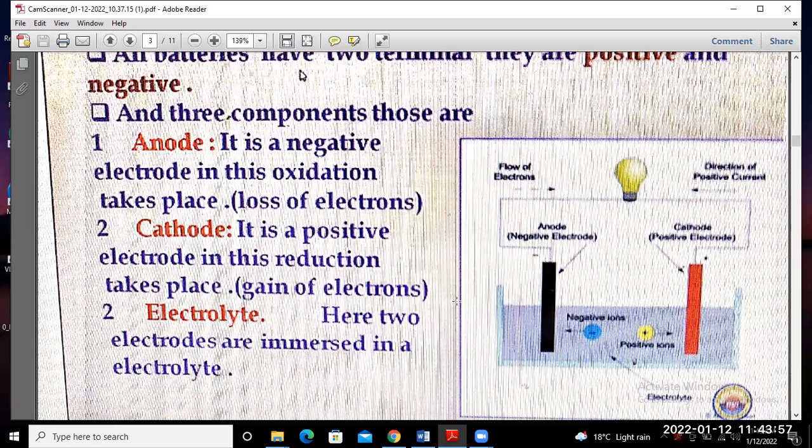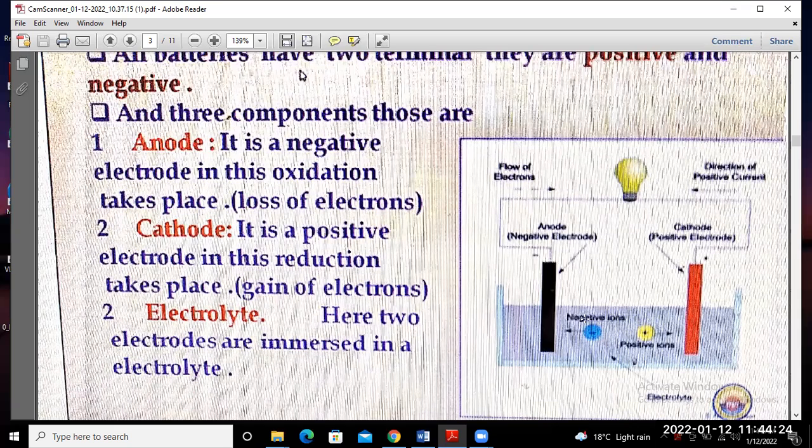And next one is the electrolyte. The two electrodes, anode and cathode, are immersed in the electrolyte.